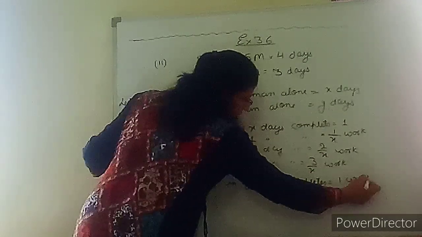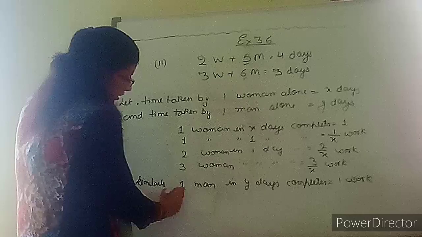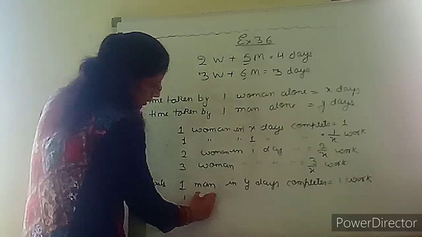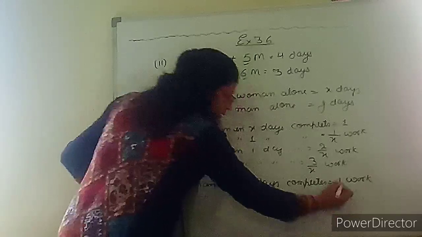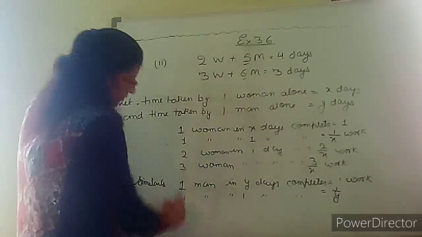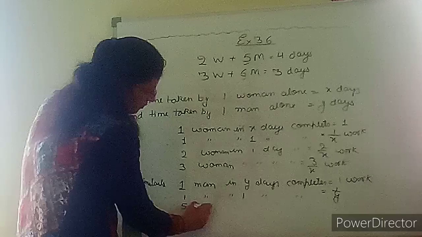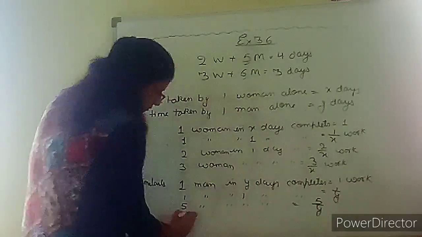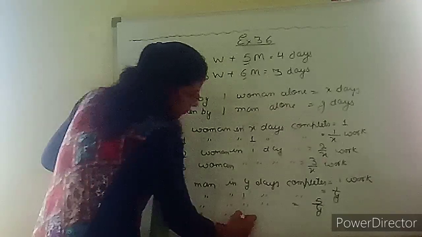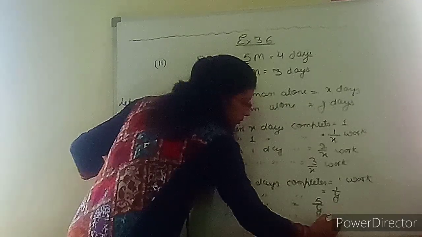One work. So we just reversed it. Therefore, one man in one day will complete 1 upon y work. Now we will find for 5 men and 6 men. Therefore, 5 men in one day will complete 5 upon y, and the same way, 6 men in one day will complete 6 upon y work.